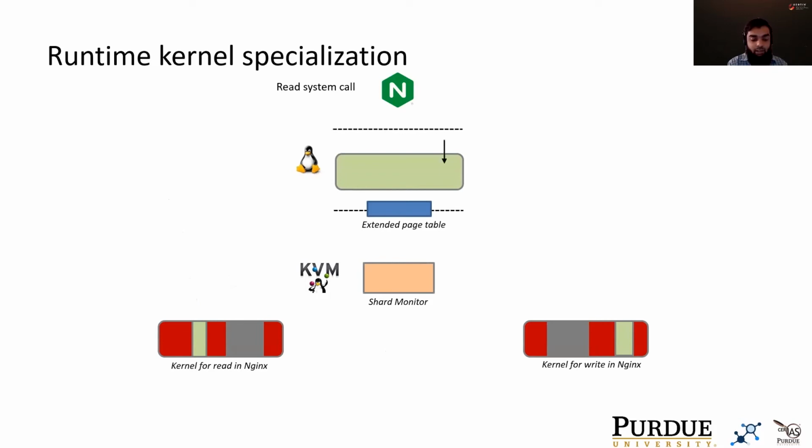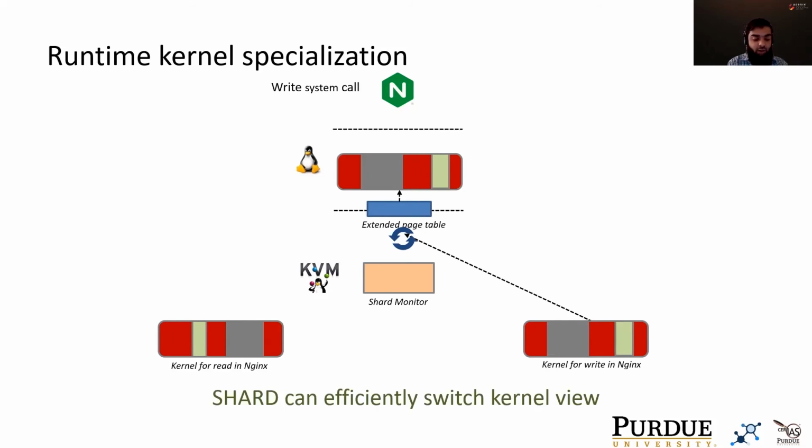For example, when the read system call is made by NGINX, SHARD will trap the execution of the system call, and it will change the kernel view to read's specialized code copy for NGINX. Similarly, when the write system call is made, the kernel view is specialized for write. By changing the translation of the guest kernel's code section, SHARD can efficiently change the guest kernel's view.